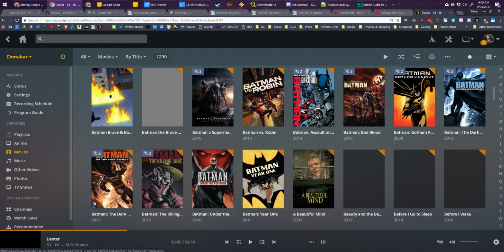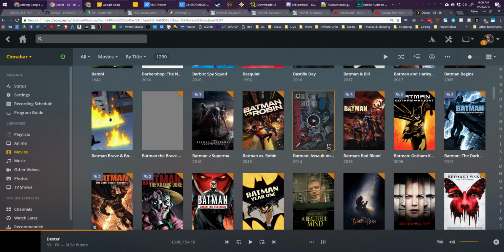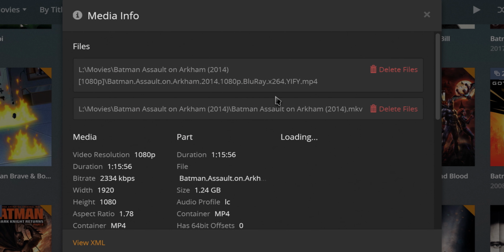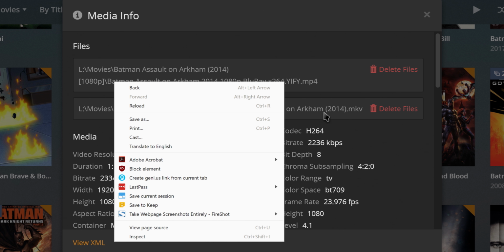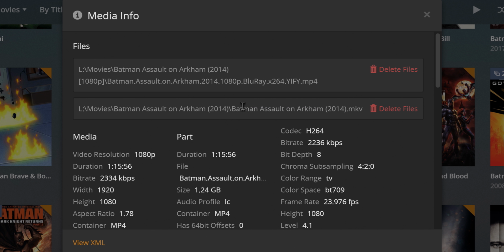Because I'm dumb. And for example, this one actually, Assault on Arkham, if I'm remembering this right, I have it on the combo Blu-ray DVD rip, but so I ripped it myself. But when I was being lazy and didn't think I was ripping stuff, I also grabbed a download of it. So now I have 2 different copies. The copy that I ripped myself and the copy that I grabbed off the internet thinking that I hadn't ripped it already.